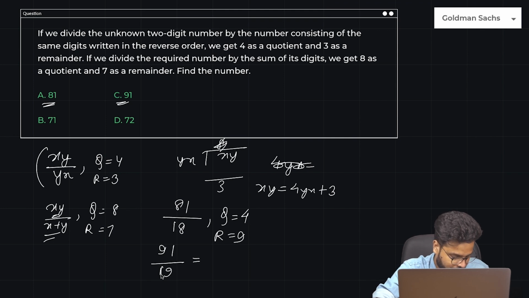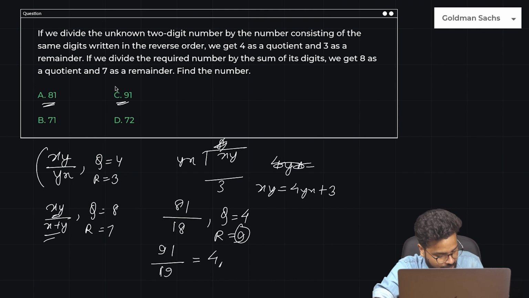95. So let's say 4. So that would be 76. So what would be the remainder? Definitely more than 9. So 91 is also not the case. Let me try with 71 now.